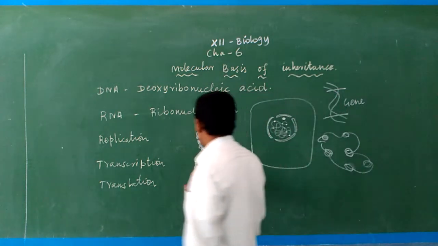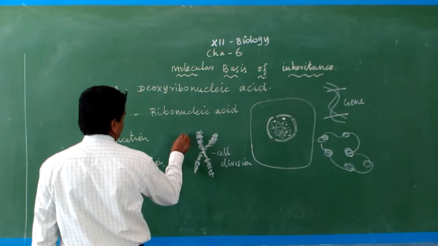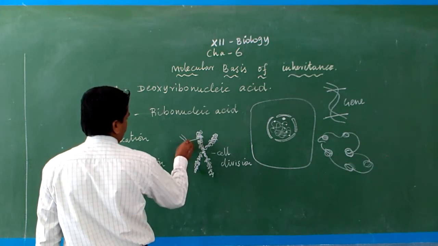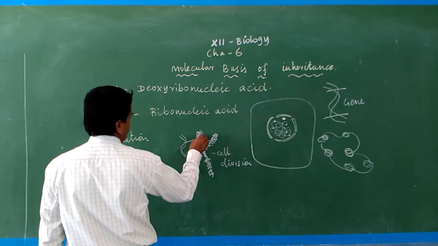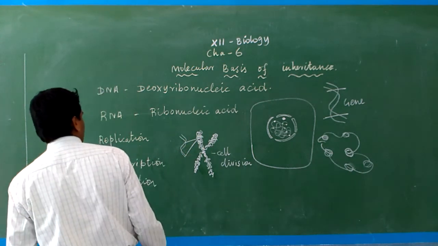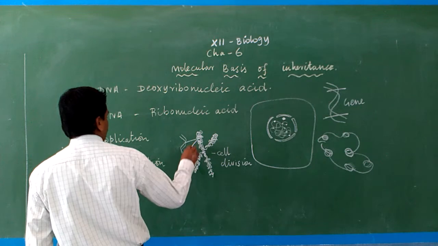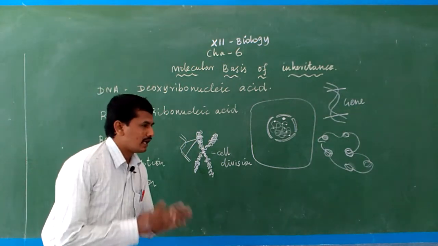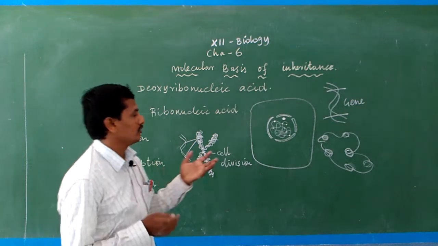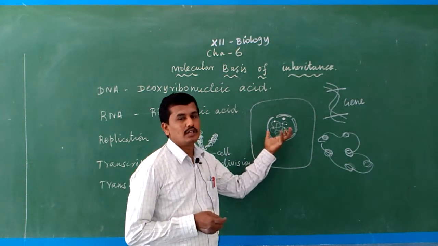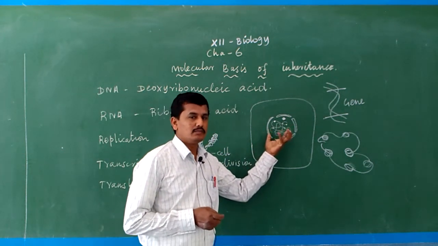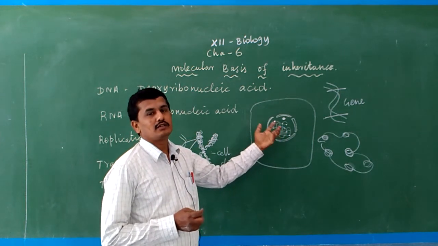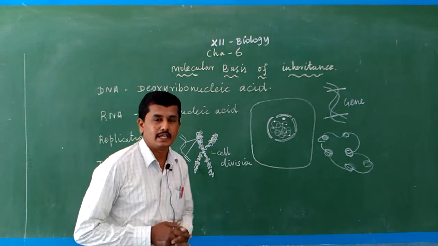Inside the chromosome also DNA is present. If we expand a small part of a chromosome, DNA is present inside it too. So DNA is located inside the cell, inside the nucleus, inside the nucleoplasm, where the chromatin reticulum is present. Normally the chromatin reticulum contains DNA.